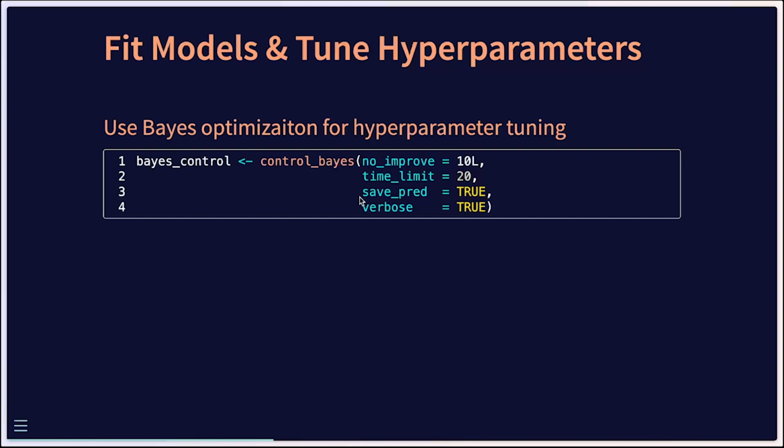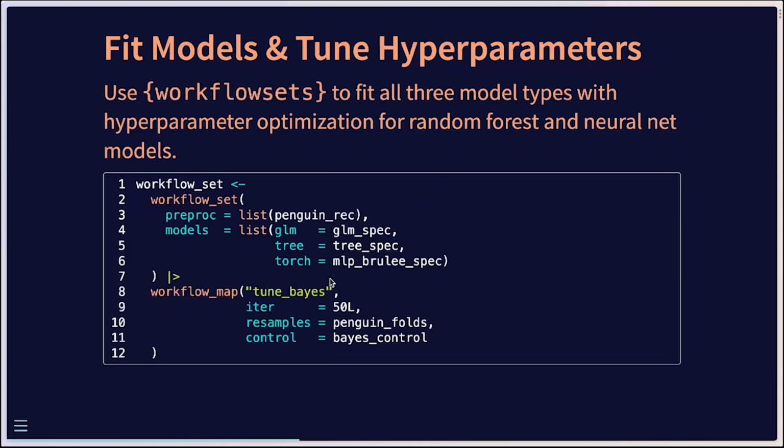And then these other 2, the saving prediction, this is useful if you want to go and actually plot the predictions from the different models that you're fitting. In many cases, you can just set that default, but it can be useful if you want to compare different models to each other. And then lastly, verbose equals true is useful if you want to see how the hyperparameters and the model performance are changing throughout the fitting process. I recommend doing that if you're going to be fitting a lot of hyperparameters or it takes a while for the model to fit, just so you can monitor the progress as it goes.